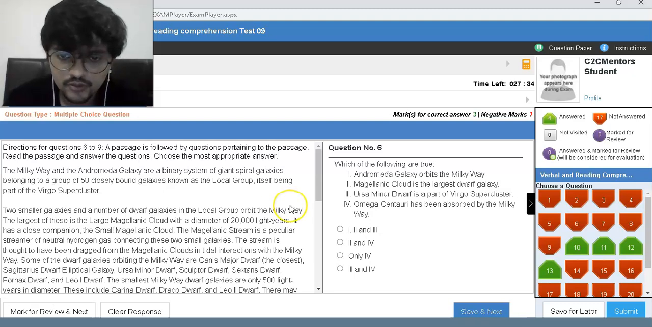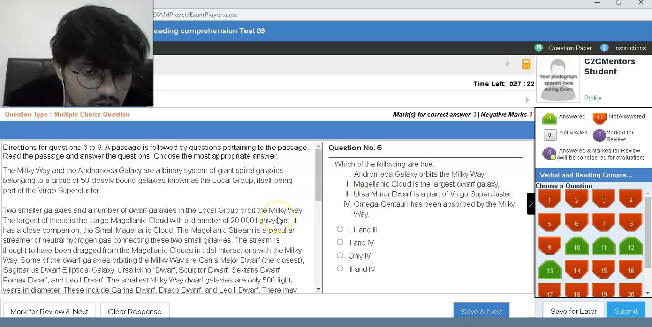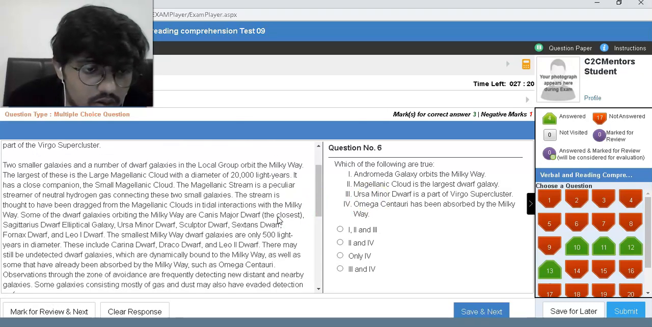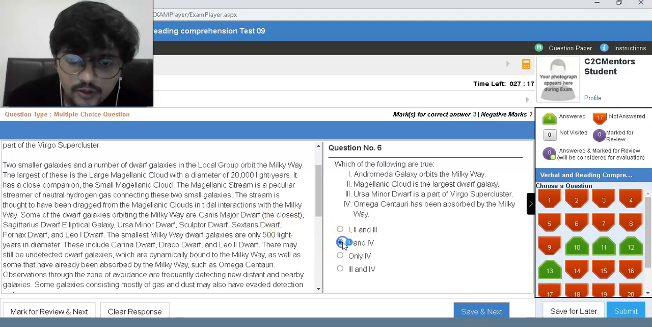So two is true. This has to be there, so it has to be either four or three. We'll have to check then. Four also has to be. Ursa Minor dwarf is a part of Virgo Supercluster. Omega Centauri has been absorbed by the Milky Way. 2 and 4 are true. So that option goes away. Fourth is true, and two should also be true. So I'll go with this.